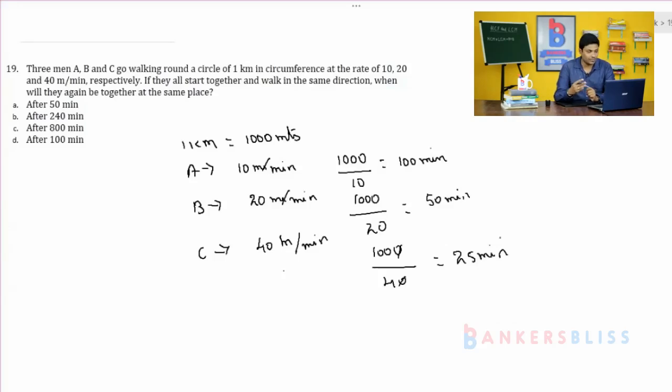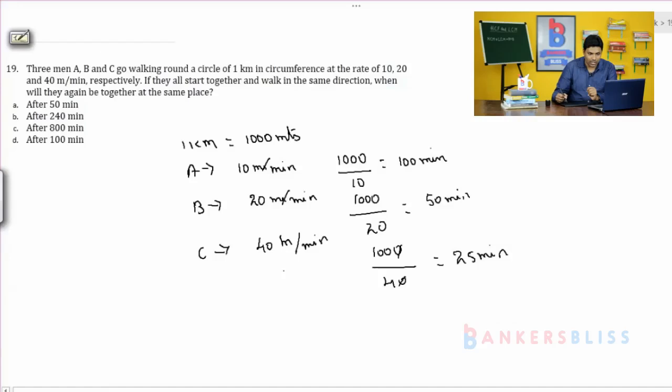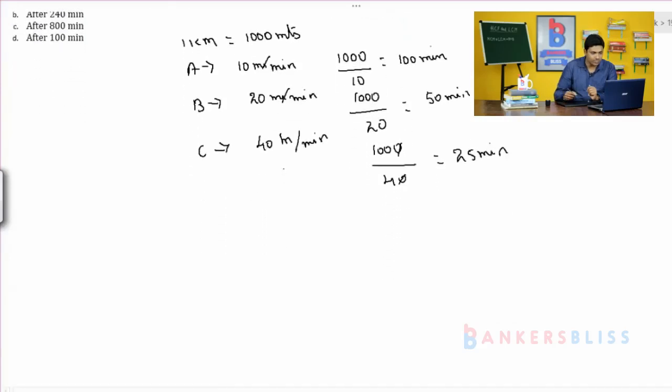So now we got the times. When will they again be together at the same place? After how much time will they once again be at the starting place? It is nothing but you take the LCM. The LCM of 100, 50, 25.